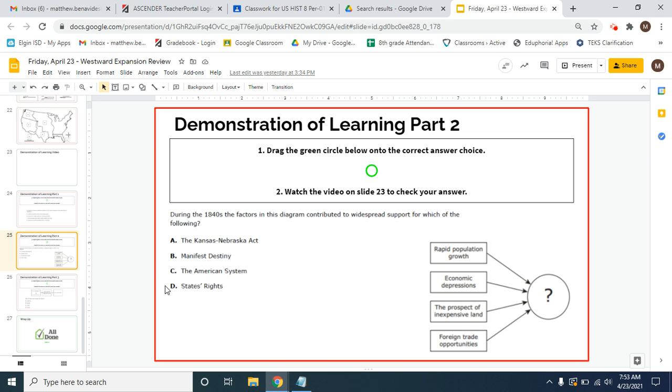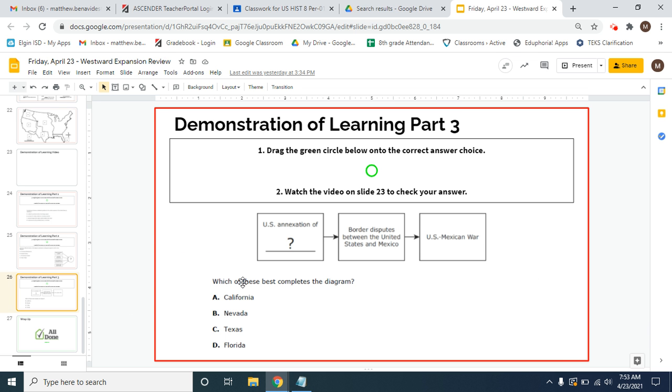None of these other things make sense given these. And again, the fact that there's certain factors here that we did not talk about all that much. We didn't talk about economic depression. We didn't really talk about how manifest destiny connects to foreign trade or anything like that. That's okay. What you really want to focus on is what are the things that we have talked about and how can you connect those things to build an understanding? Because we're not going to be able to predict every single thing that's on that test, but we can do our best essentially.